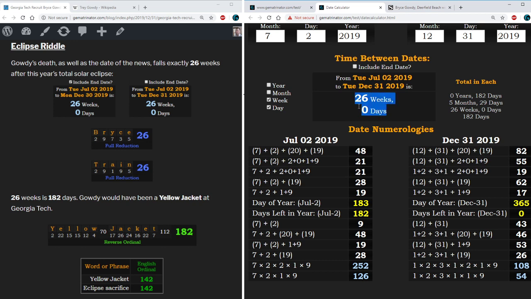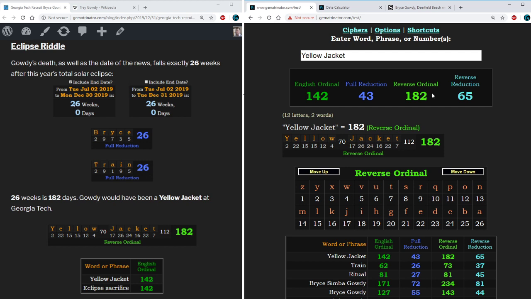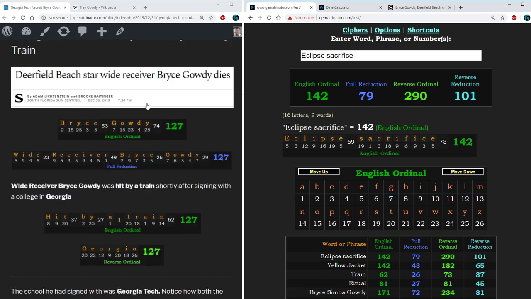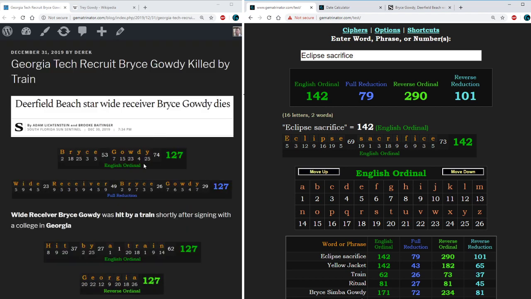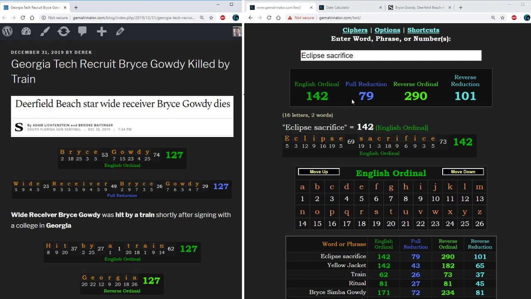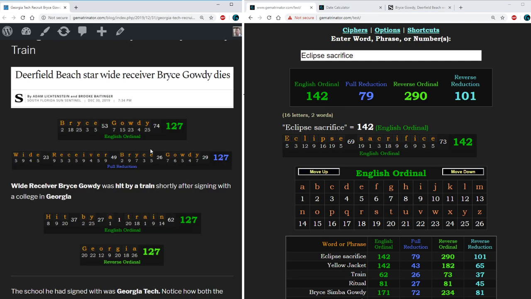Also worth noting that 26 weeks is 182 days, and this man had just committed to become a yellow jacket, which equals 182, and 142, which is the value of eclipse sacrifice. So definitely some wild numerical alignments here that should make us think twice about the truth of this story. I was going to look at potential connections with Trey Gowdy as well. There's certainly a couple here, but nothing that I think is too significant. Primarily, this is a ritual having to do with the date numerology and this guy's name.